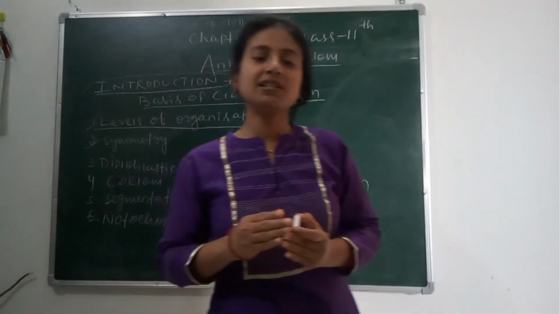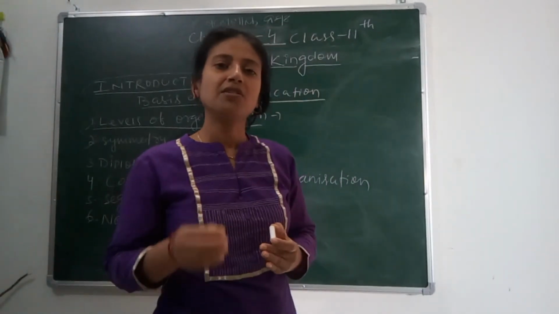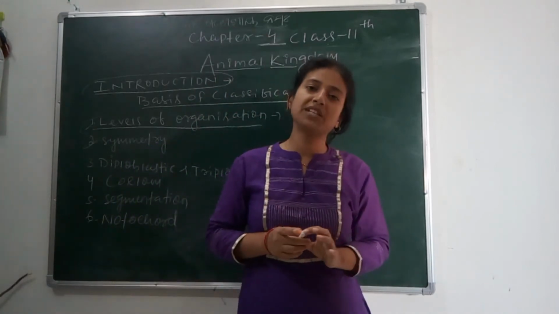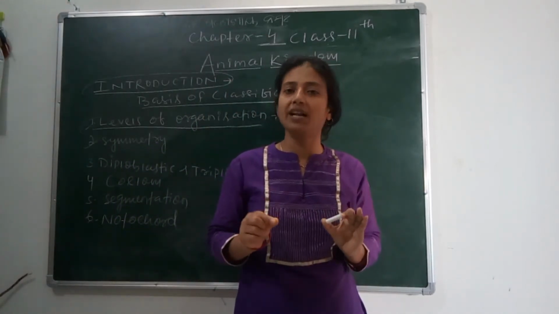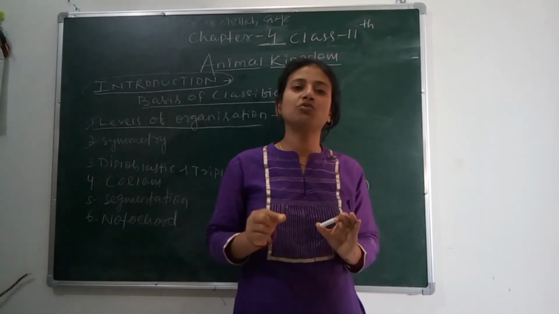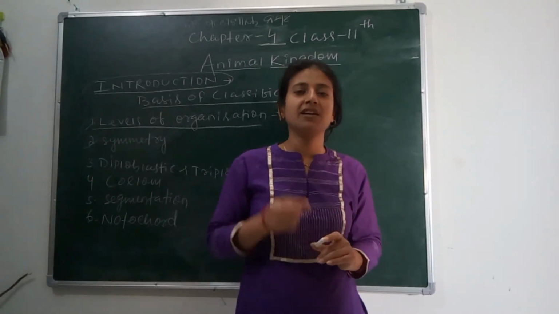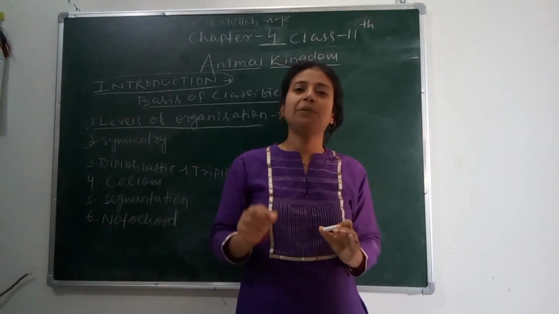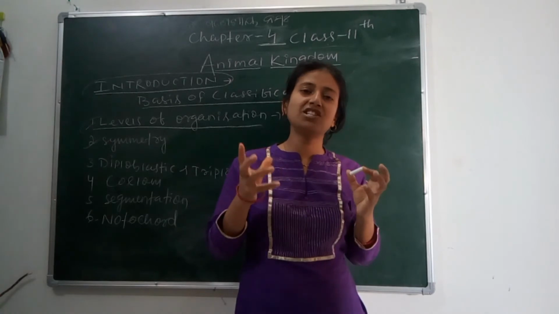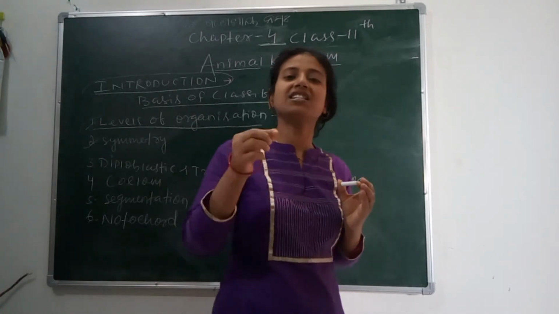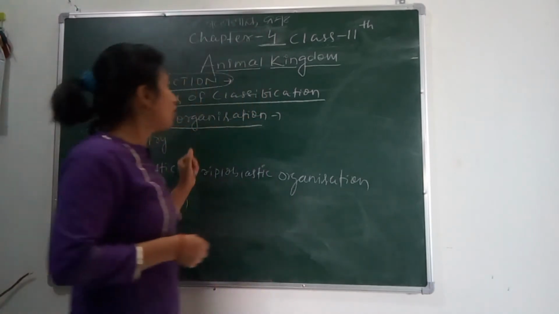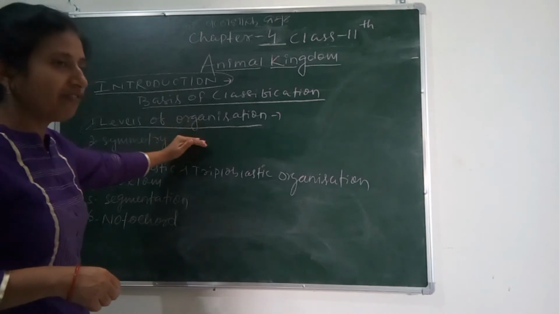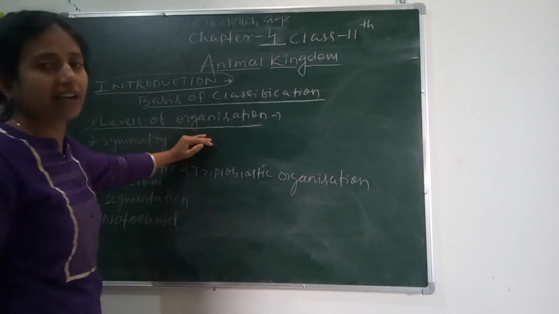Is it made up of cells, tissues, tissue system, organs, or organ system? If the organism's body is made up of cells, then this is called cellular level of organization. If it is made up of tissues, then it is called tissue level of organization. If it is made up of organs, then it is called organ level of organization. If organs constitute a system, that is called organ system level of organization.